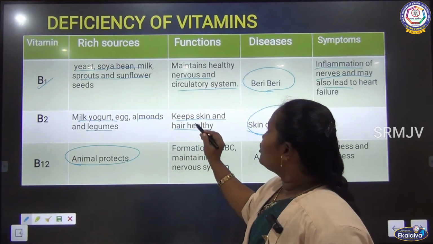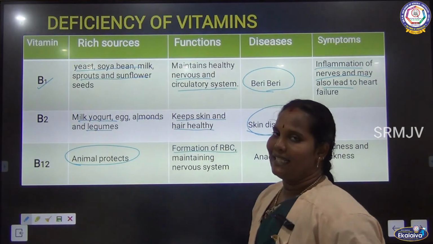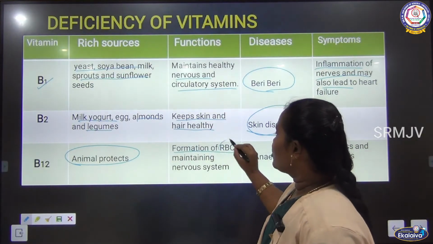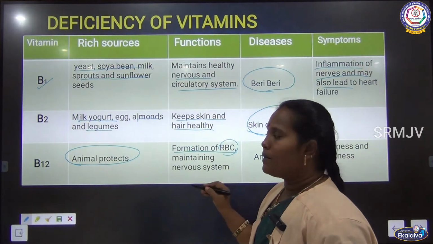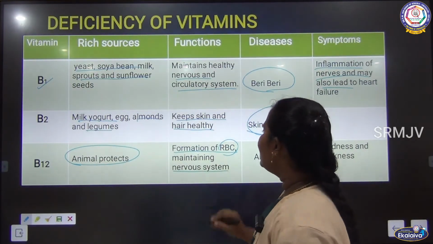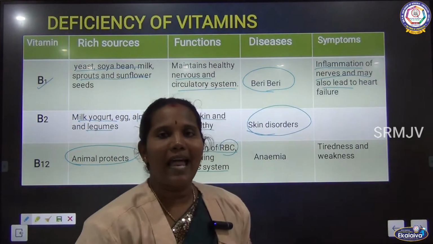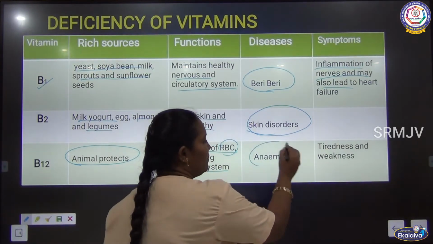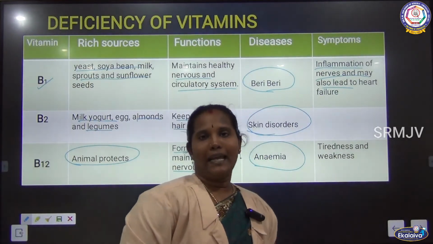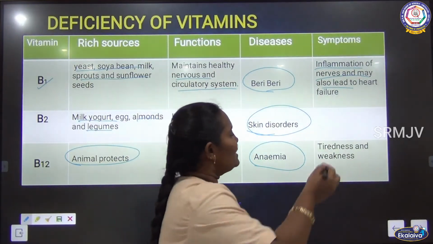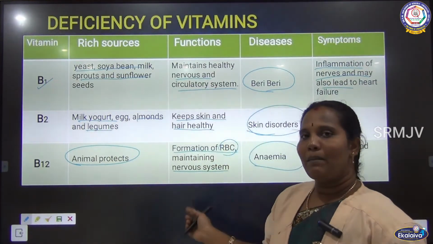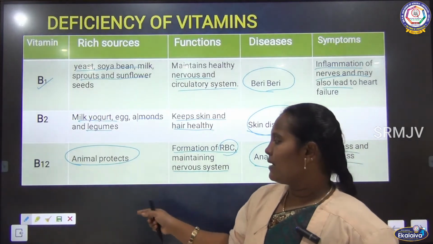Then it is used for the formation of RBC. The red blood cells are called RBC. This formation of RBC happens with the help of B12. And then it maintains the nervous system. Okay, if you are lacking vitamin B12 in our body, it causes anemia. Anemia means the person will always feel very tired. Okay, next one, the symptoms are tiredness and weakness always, because anemia causes tiredness and weakness for that person.